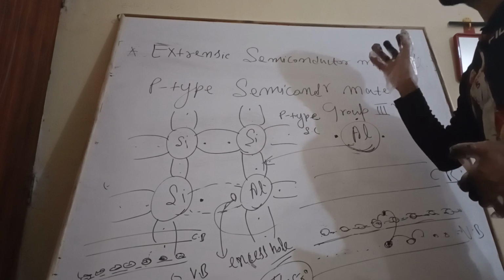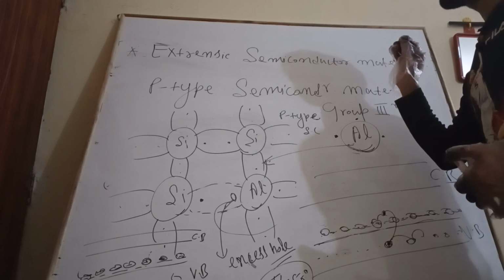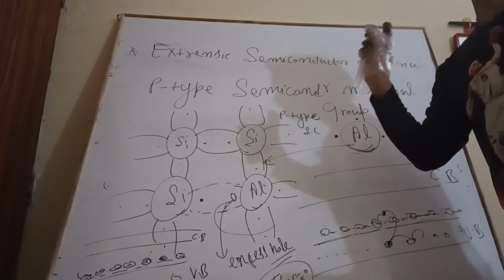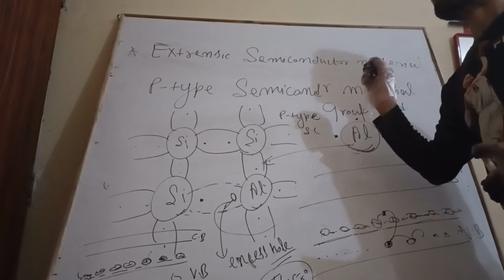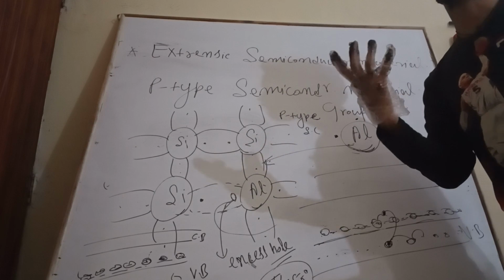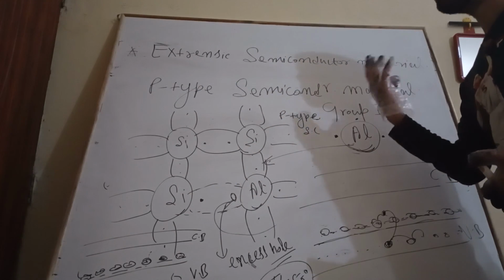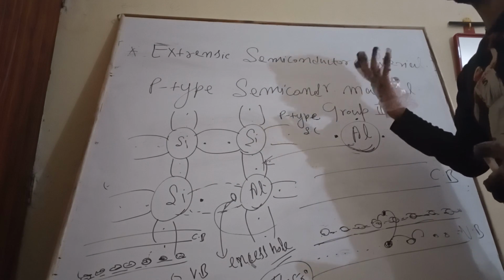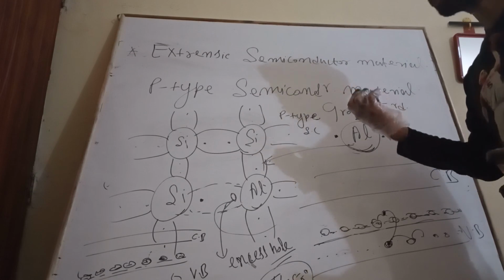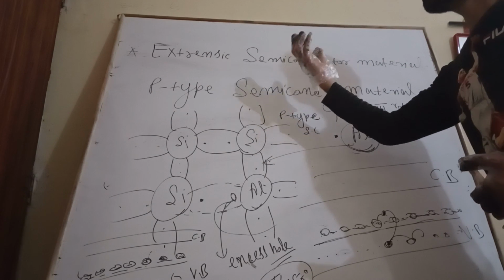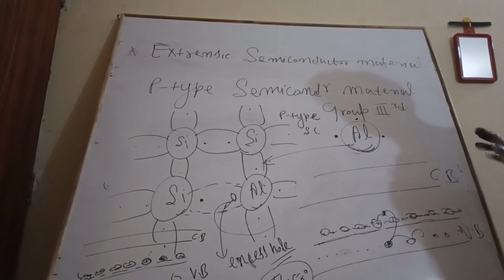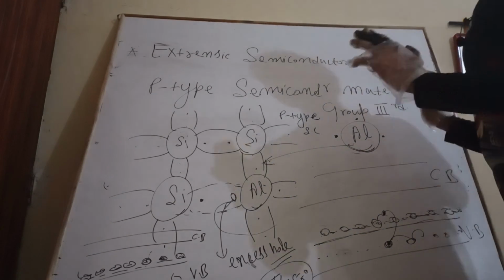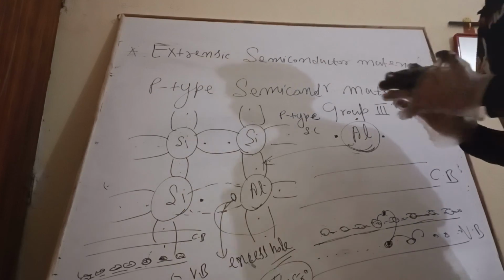Why do we need it? To realize the actual power of semiconductor material. Because with intrinsic semiconductor material, we are able to generate only a small amount of current, which is unable to show the actual realization of the semiconductor device. For that purpose we have to go for extrinsic semiconductor material. So this is all about this topic, extrinsic semiconductor material.